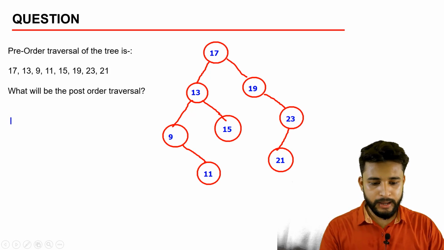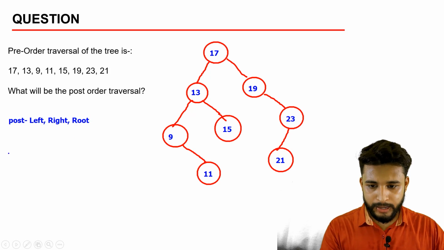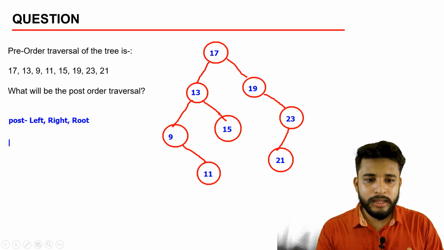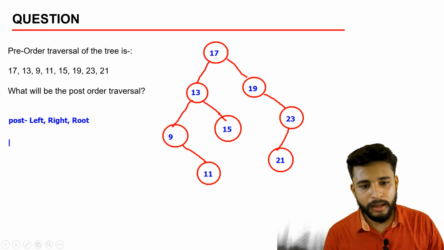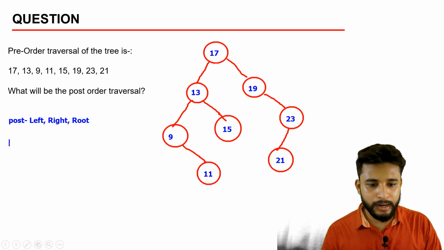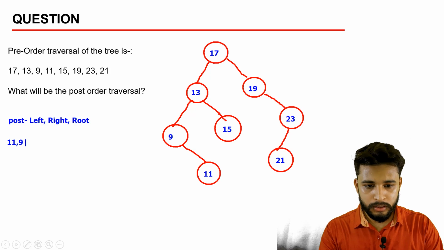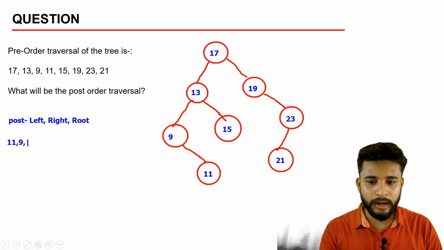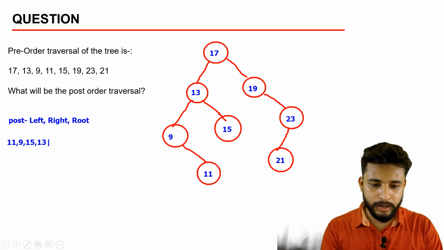Firstly, let me write here post-order. Post-order is basically left, right, then root. We will write the answer here. Let us start with the root node, that is 17. We go to the left hand side. We have the two nodes, then we will go to 9. There is no node below it, then 11 will be written first. Then the root node. Then it will go to 13. Then 15 will be written. Then 13 will be written.